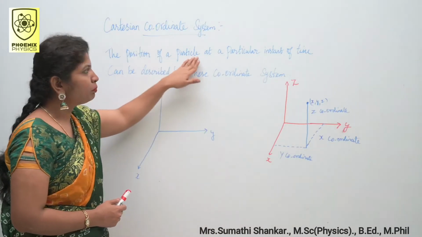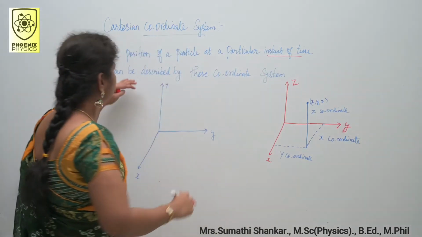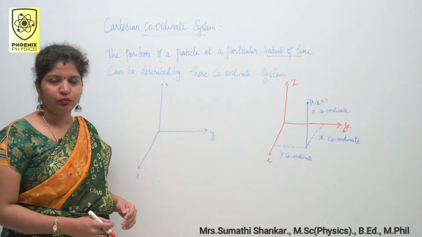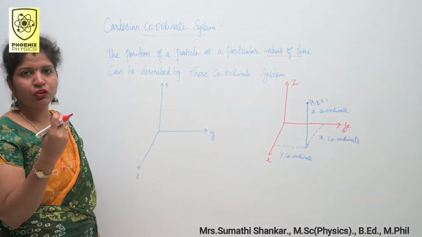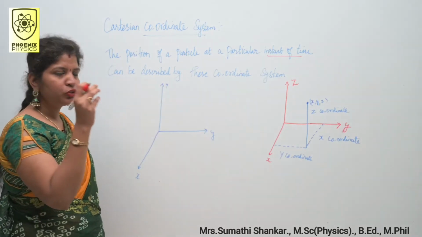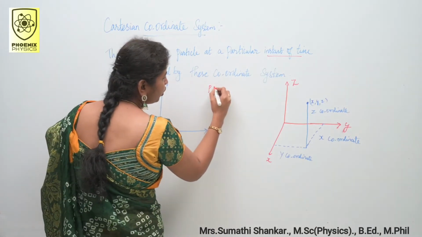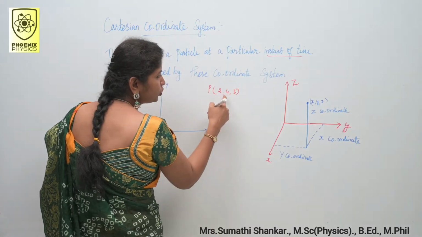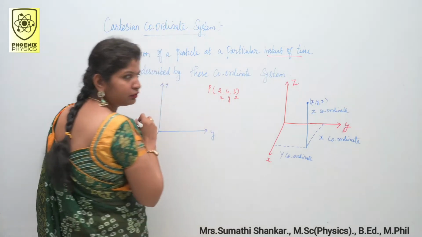The position of a particle at a particular instant of time can be described by this Cartesian coordinate system. Okay. So, using this coordinate system, we can find out the position of the object. For example, I want to find out the position of the object. Say the object is P and the coordinates are say 2, 4, 3. 2, 4, 3 means this is x value, y value and z value.